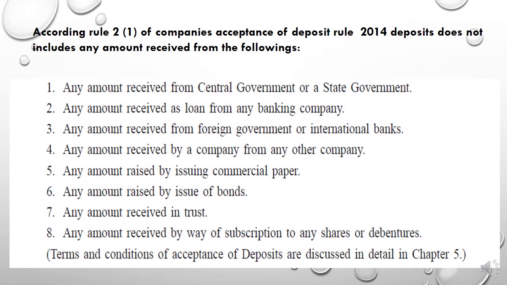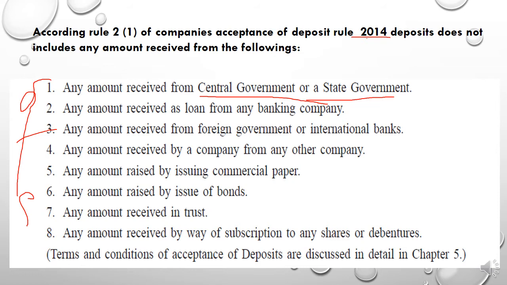Now let's see the further rules for deposit. Students, according to Rule 2 subsection 1 of the Companies (Acceptance of Deposits) Rules 2014, deposit does not include any amount received from the following. So these amounts will not be treated as a deposit, students. These are all not a deposit, so keep it in mind. Any amount received from the central government or state government. When the company receives any amount from the central or state government, it is not a deposit.